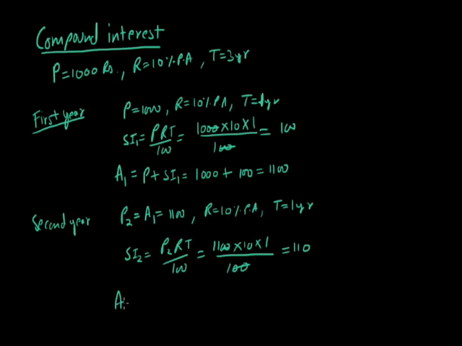Now what should be the amount at the end of the second year? The amount at the end of the second year is P2 plus SI2. So P2 is 1100 plus 110, that is 1210. So this is the amount at the end of the second year.